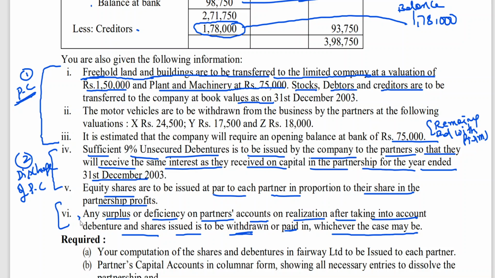Whether this point is given or not, when you prepare the partner's capital account, simple logic: if the credit side is showing more, we need to make a payment. If the debit side of the partner is showing more, he needs to bring the cash. I repeat once again, if the credit side of the partner is showing more after all this adjustment, he will withdraw the money. If the debit side is showing more, he needs to bring the cash. So this is the final settlement.